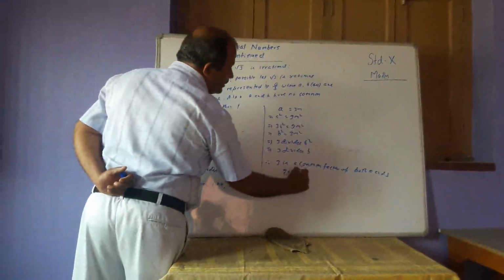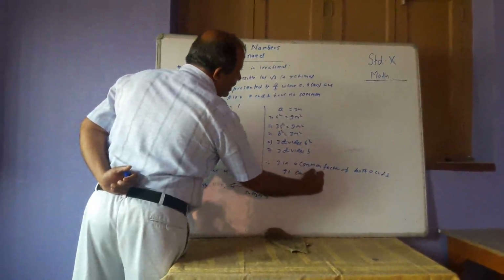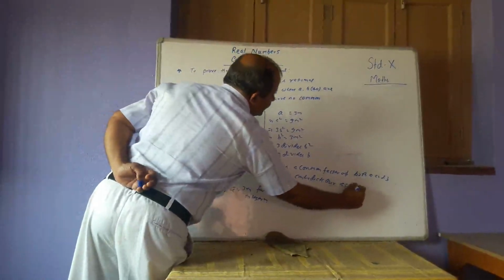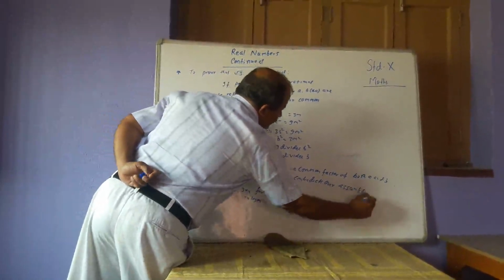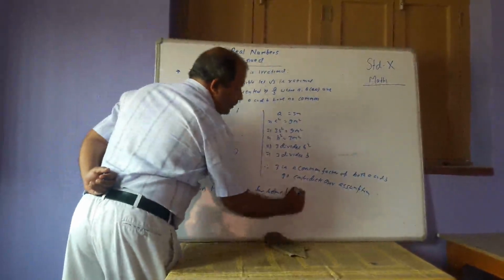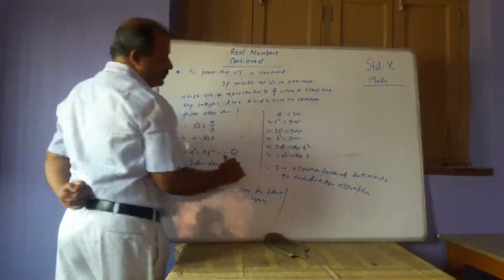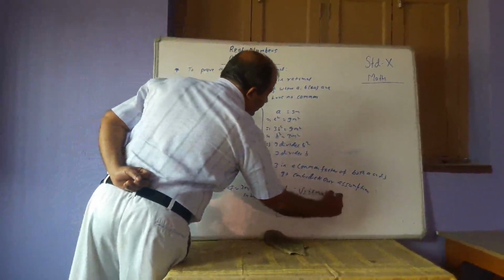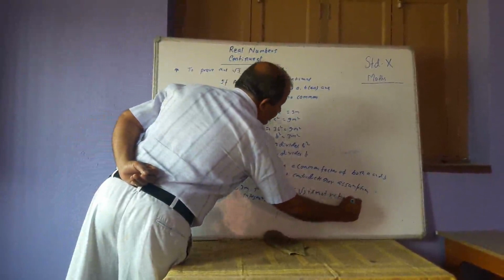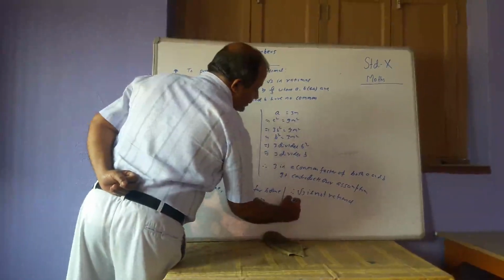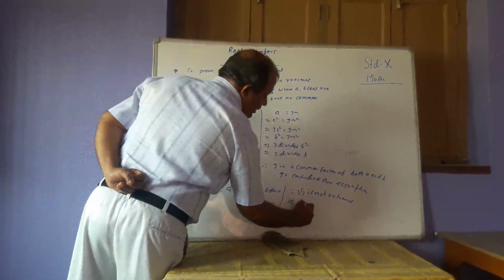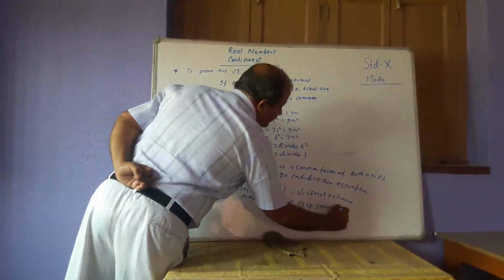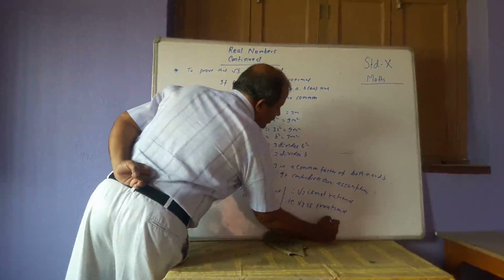It contradicts our assumption. Therefore, root 3 is not rational, that is, root 3 is irrational. Proved.